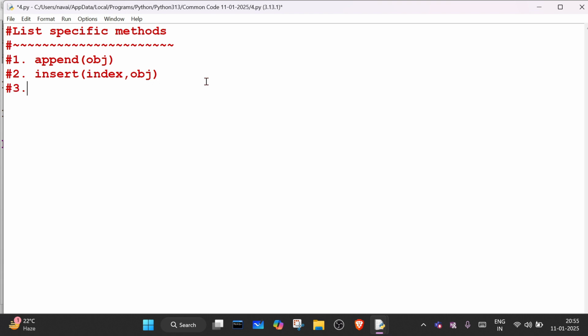Another method we have in order to add elements is extend. What's the method name? Extend. And it takes what? It takes an iterable. So what is an iterable?